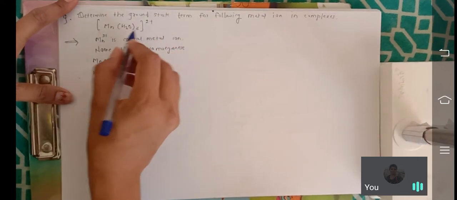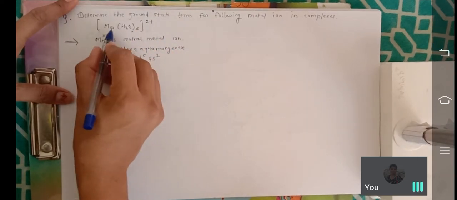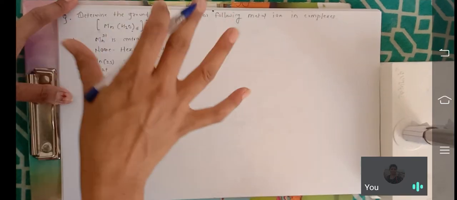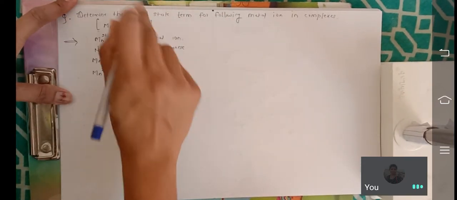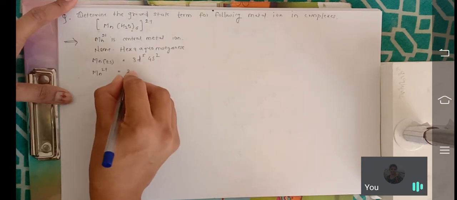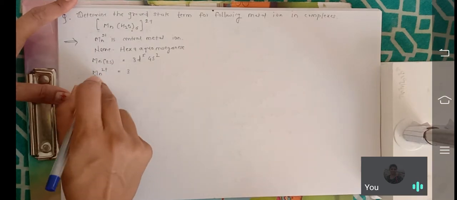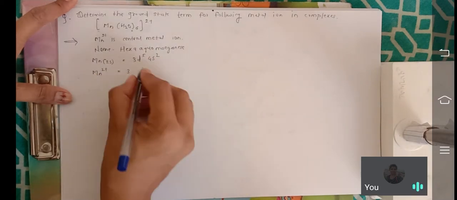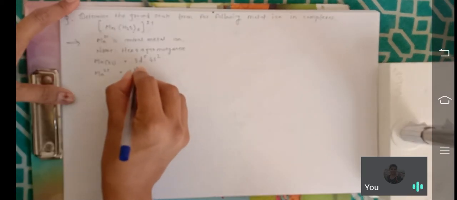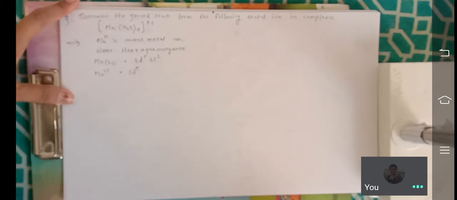The complex carries a 2 plus charge, and since water is neutral, for balancing, Mn carries a plus 2 charge. So 2 electrons are lost, and the system is 3d5.